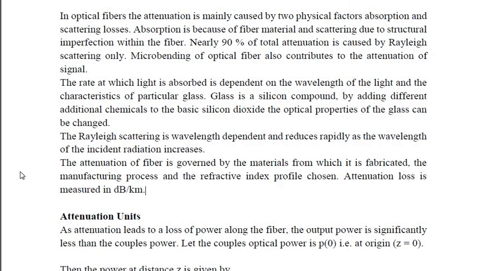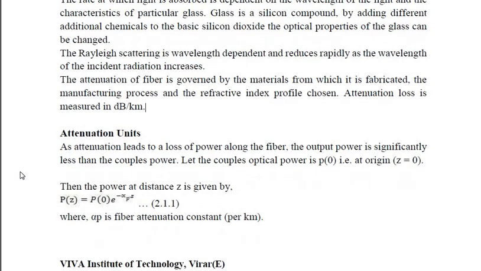So, as attenuation leads to a loss of power along the fiber, the output power is significantly less than the coupled power. Let the coupled optical power be given by P0, that is at origin, Z equal to 0. Then the power at distance Z is given by Pz equal to P0 into e raised to minus alpha p into Z, where alpha p is the fiber attenuation constant per kilometer.